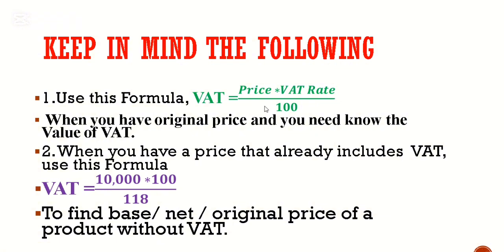But you will use this when you have the original price and you need to know the value of VAT.